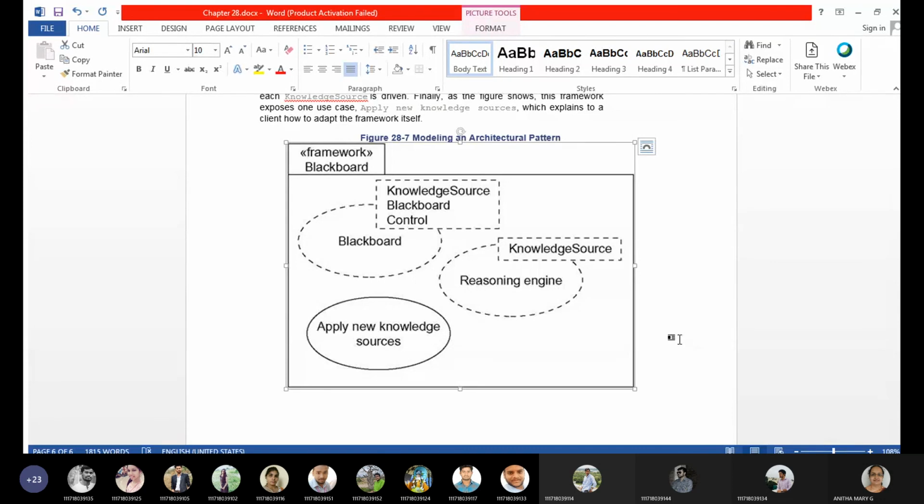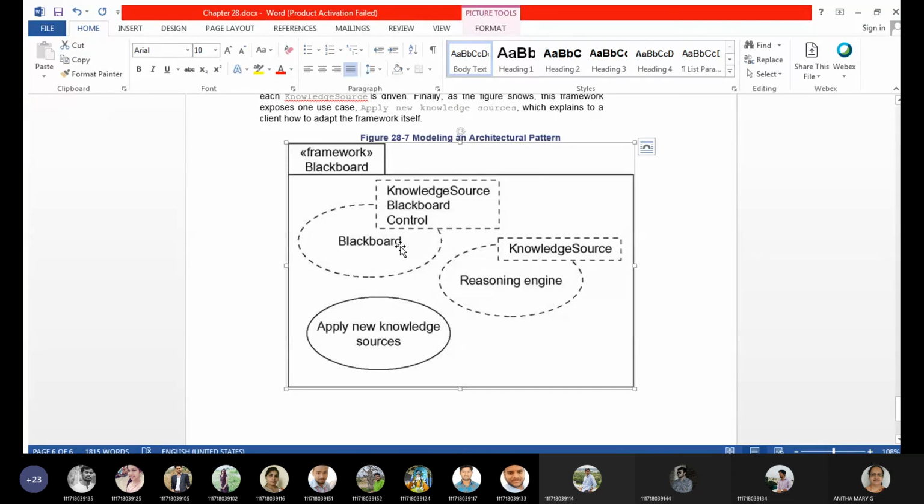What mechanisms are available there? Reasoning engine. From the notice board I can directly connect to a knowledge source, which is like connecting to the net and browsing. Apply new knowledge sources, maybe some other PDFs, or other YouTube channel links. Or I can directly use the Blackboard, whatever is available there.